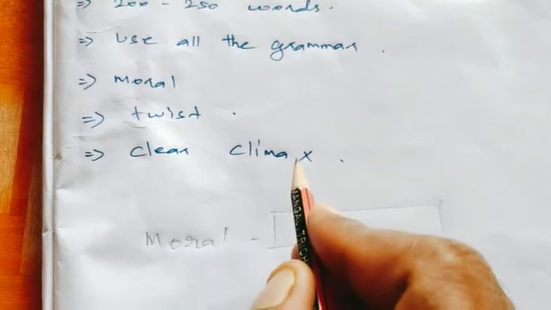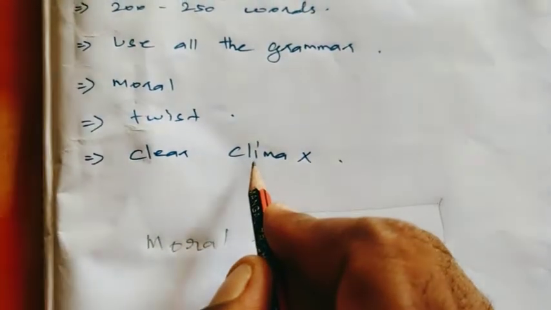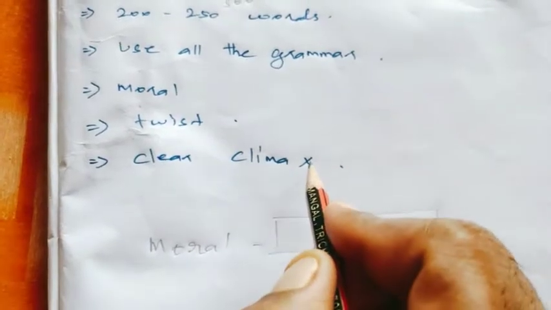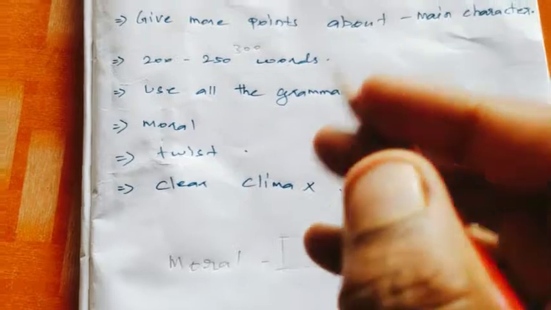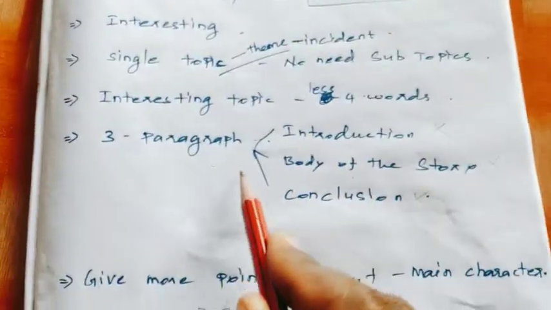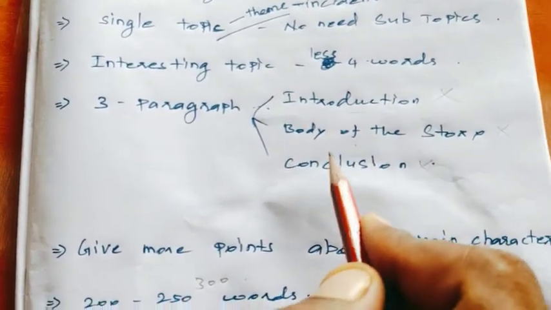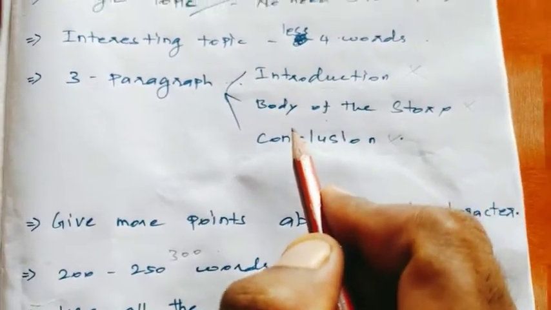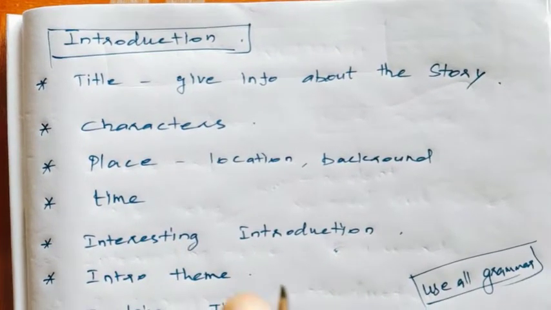Next, clear climax. The readers want to understand your climax, so you must make a clear climax. These are very important for story writing. Now I will explain the three paragraphs: introduction, body of the story, and conclusion. The story writing is divided into three paragraphs.